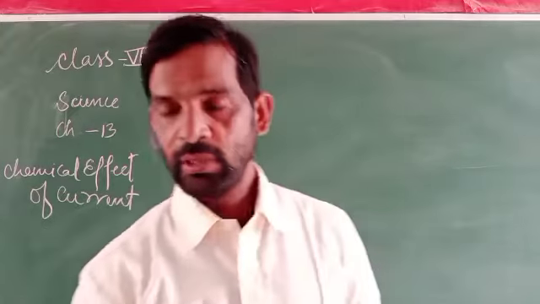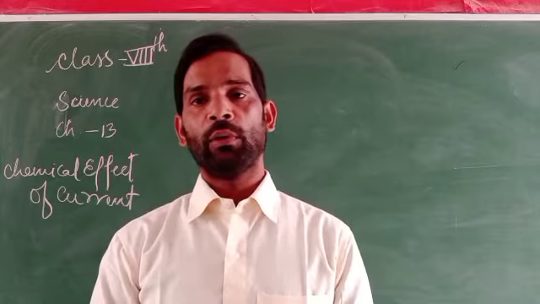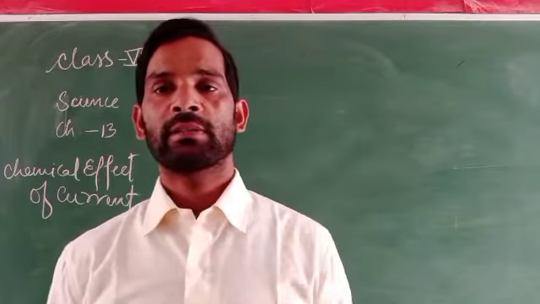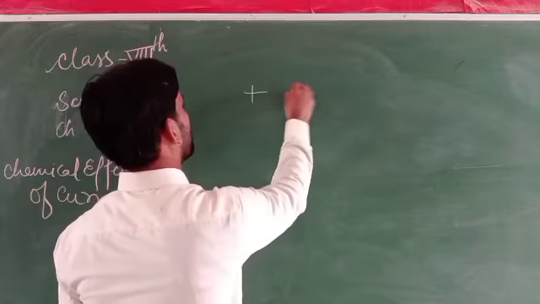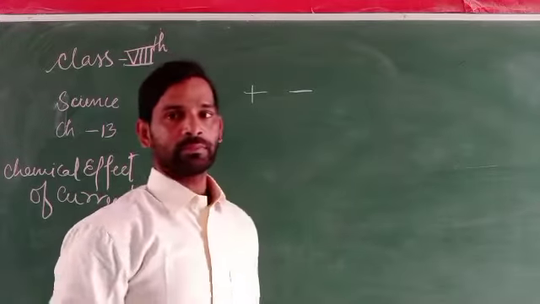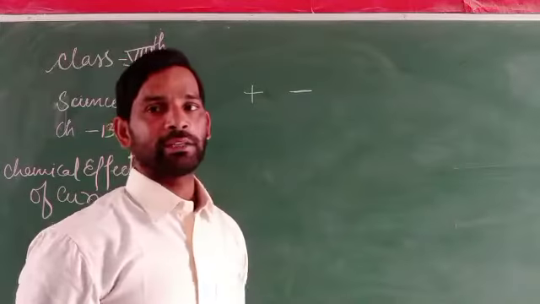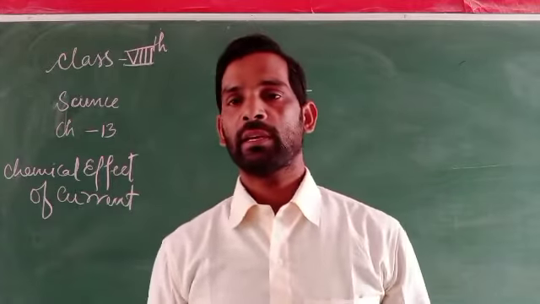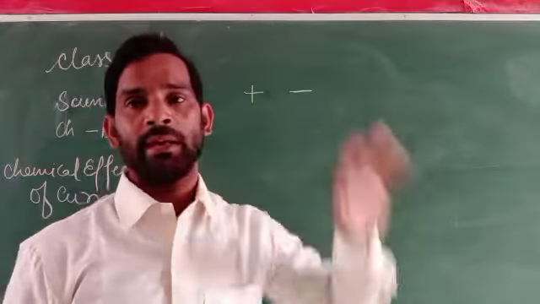No doubt. In a liquid, electric current flows only when charges arise. Charges arise when anions and cations are produced. We can say these are ions, either cations or anions.